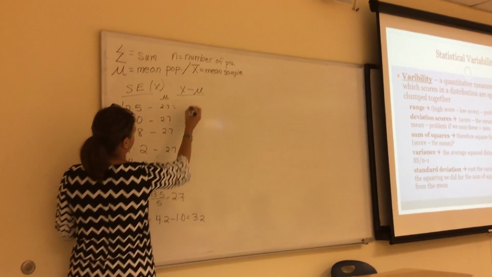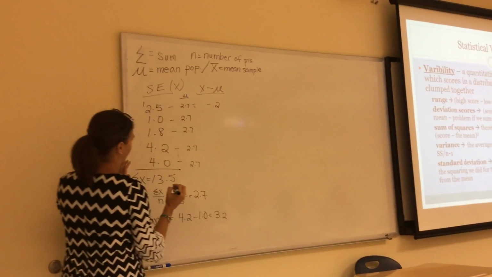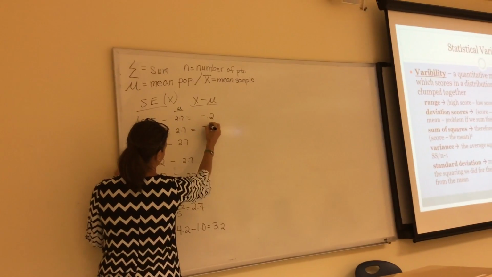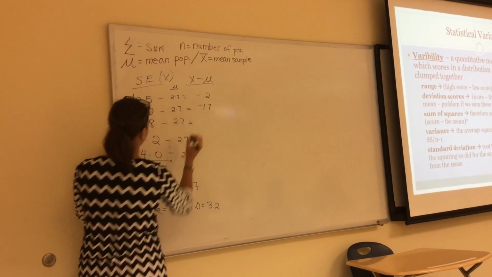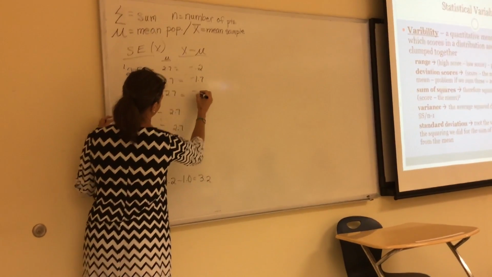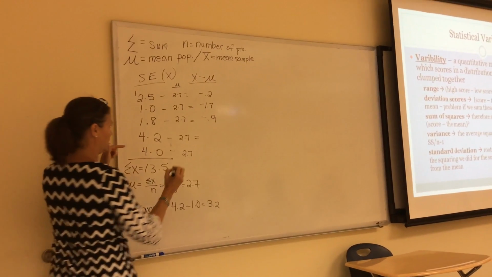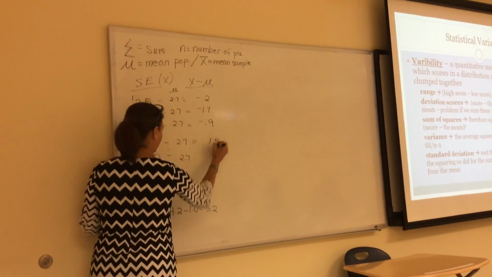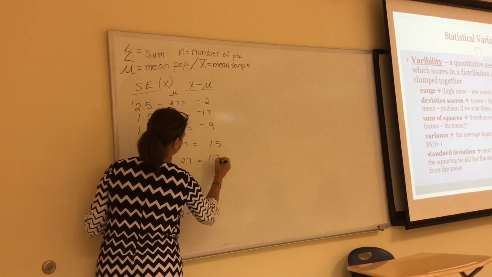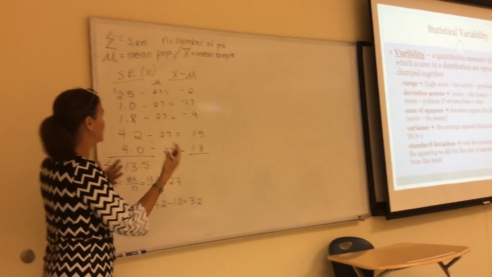Well, 2.5 minus 2.7 is negative 0.2, right? I think, right? Yes. 1 minus 2.7 is a negative 1.7? Am I doing that right? 1.8 minus 2.7 is? Negative 0.9. Thank you. 4.2 minus 2.7 is 1.5? Yes. Thank you. And 4.0 minus 2.7 is 1.3. Right? Okay, so you have these differences or distances away from the mean.